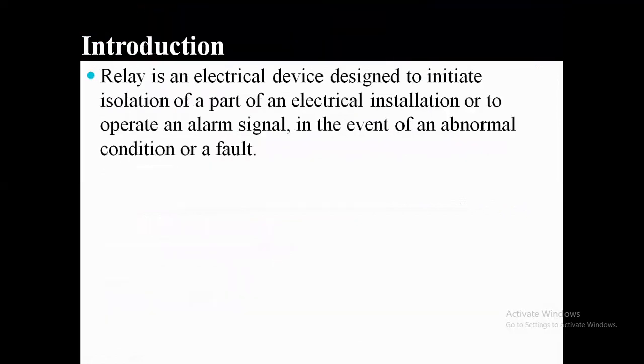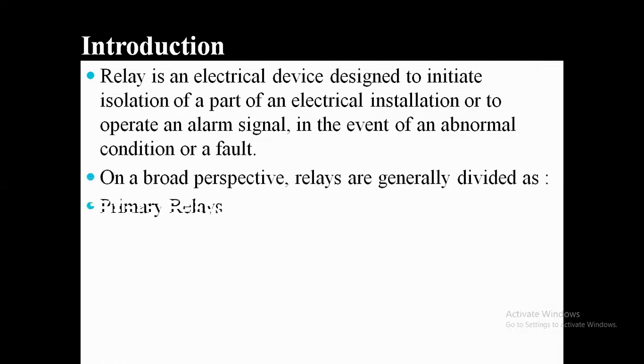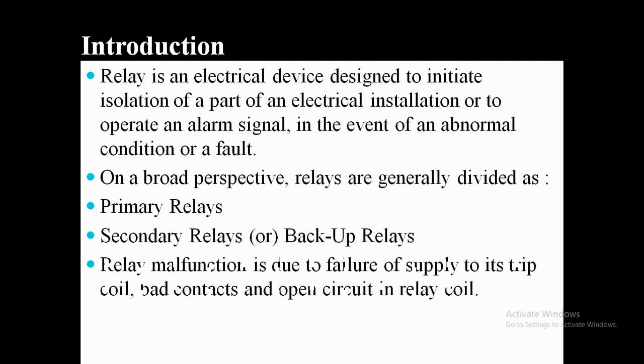disadvantages. So, coming to the introduction, a relay is an electrical device which is designed to initiate isolation of a part of an electrical installation, or to give an alarm signal to the circuit breaker for an abnormal condition or faults. It is divided based on its operation and its nature of action into two types, that is primary relays and secondary relays or backup relays.